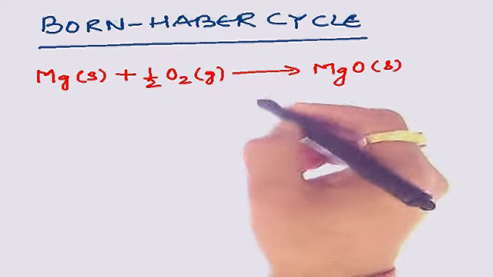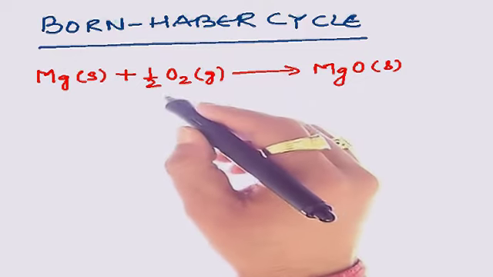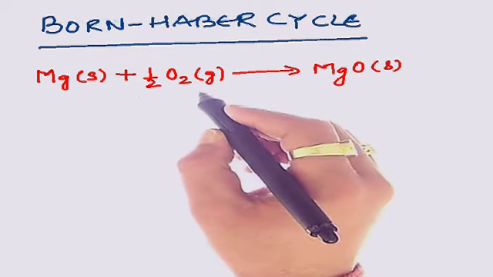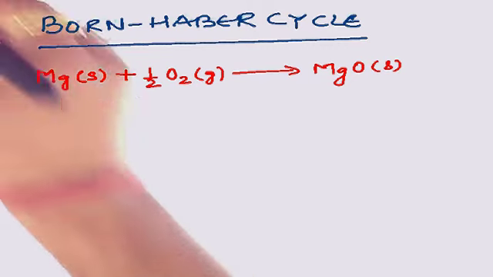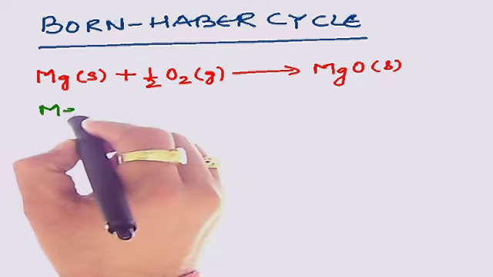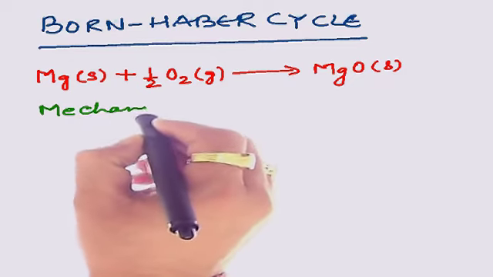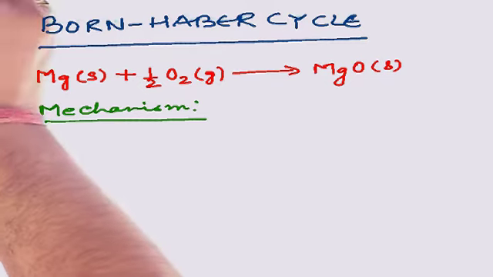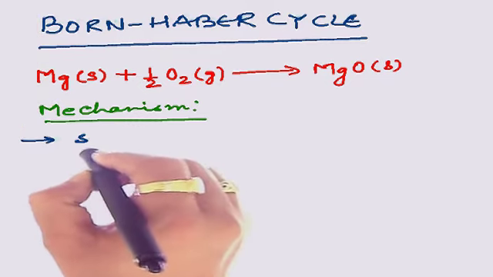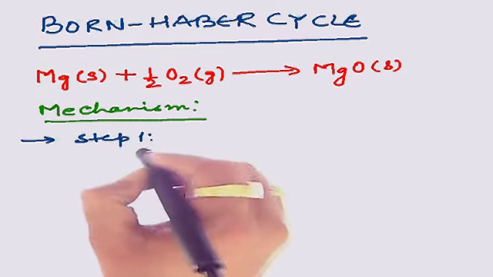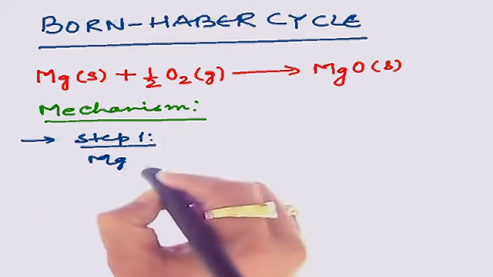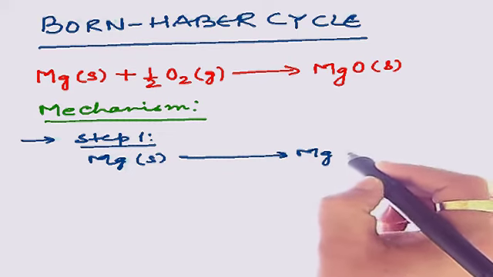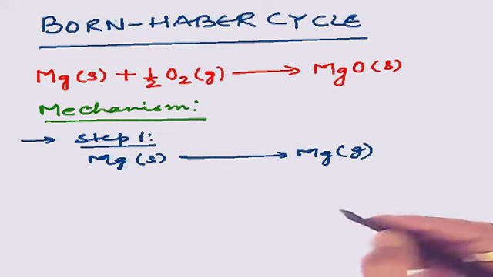So firstly, let's come to the mechanism of how this ionic bonding between magnesium and oxygen takes place. As already discussed in the mechanism, in the first step, magnesium solid will be converted into magnesium vapor, meaning gas.